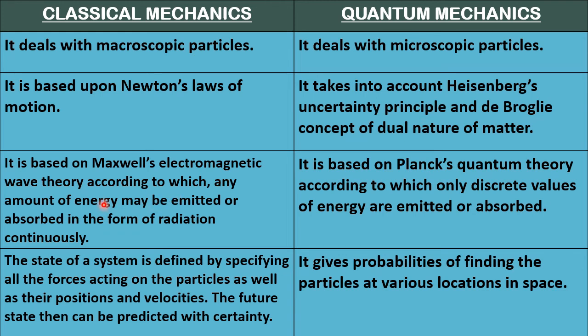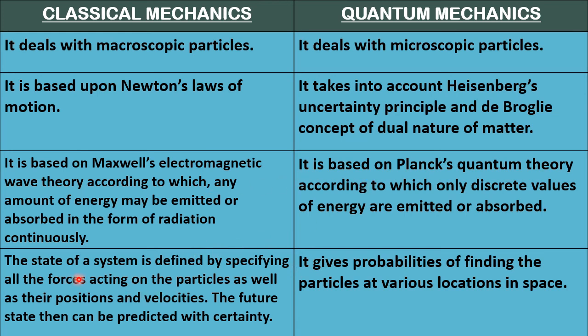Classical mechanics is based on Maxwell's theory, where energy is given out or emitted continuously in the form of radiation, wave nature. Here, it is based on Planck's quantum theory, where we think that energy comes out in the form of discrete values known as photons, energy packets. This is particle nature, this is wave nature.